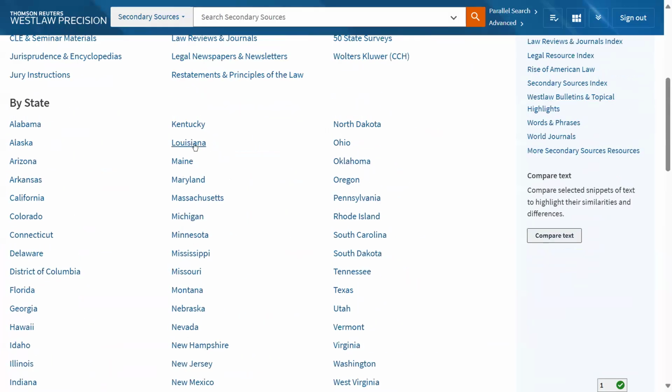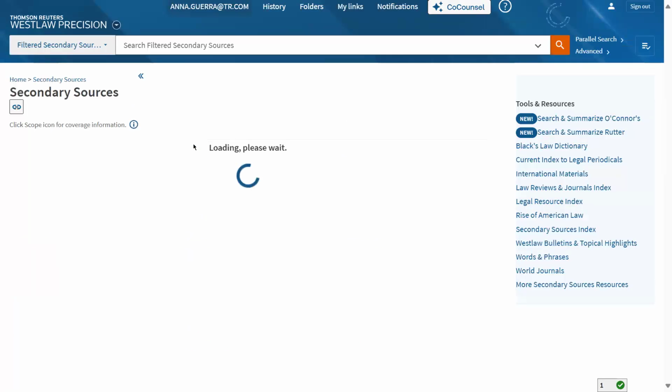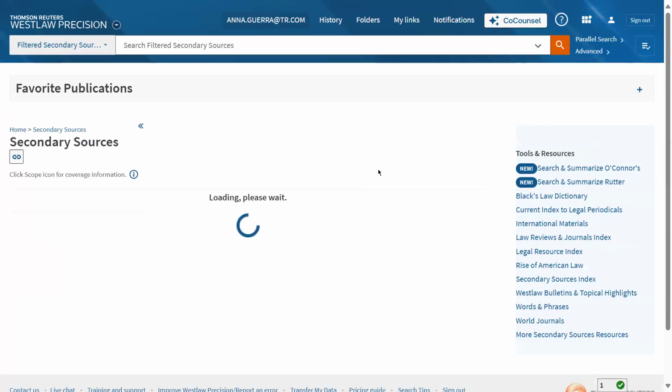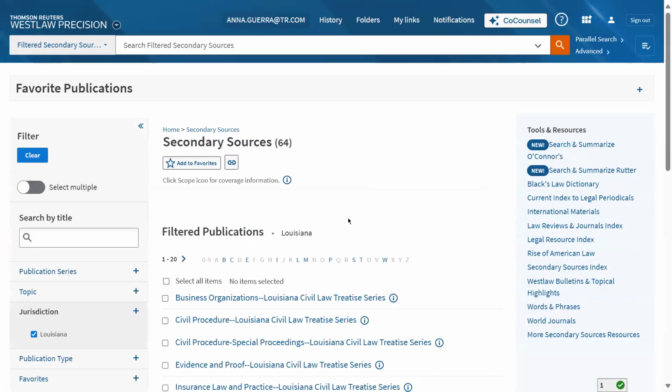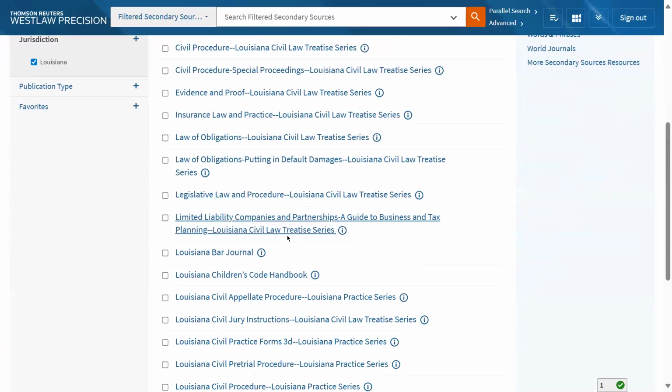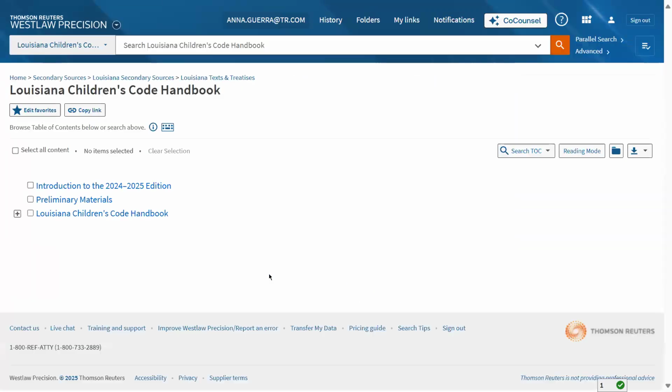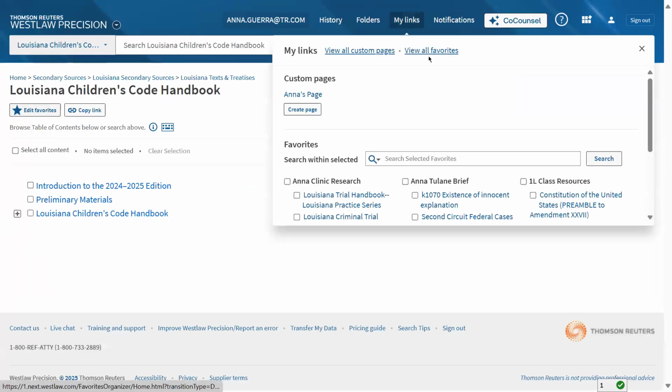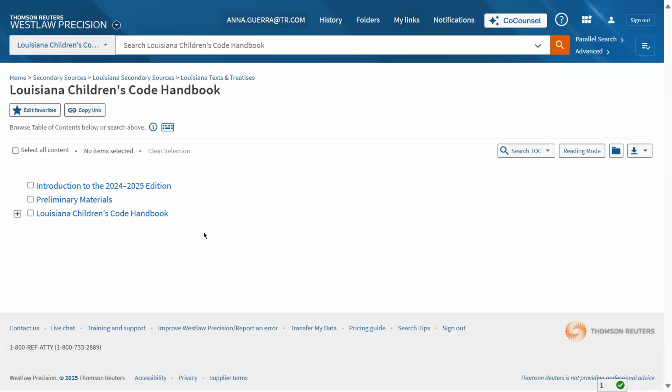I'm going to click first into Louisiana. And this is where you would find your Louisiana Children's Code Handbook. If you watched the video on staying organized, we saved this into our favorites up at the top. So be sure to go back and watch that video if you haven't watched it yet. But you could search in this database just by running a simple search if you wanted to do that.